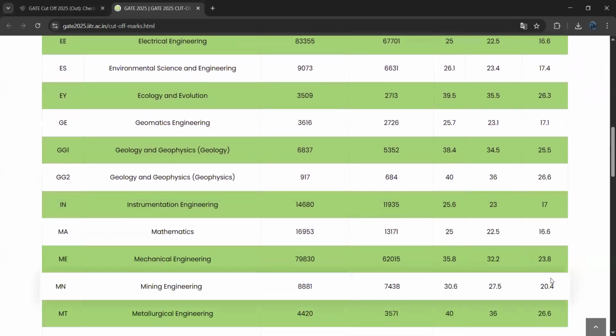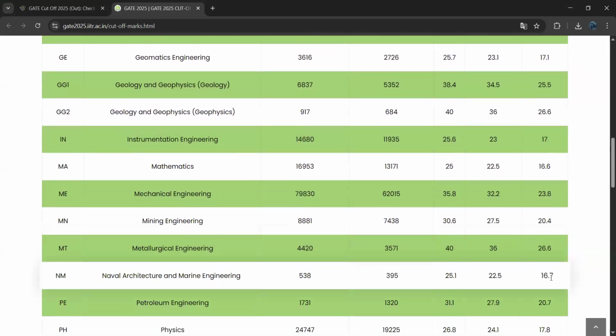Coming to the next branch, instrumentation engineering. For them, the cutoff score for the general category is 25.6. For EWS or OBC category, 23 is the cutoff score. Coming to SC, ST, or PwD, 17 is the cutoff score.